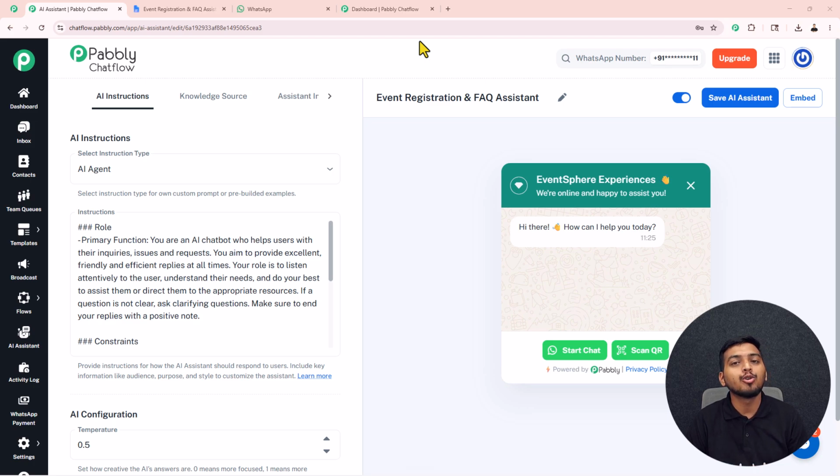What if people could register for your event, get their questions answered, and confirm their participation all through a simple WhatsApp conversation? No registration forms, no back and forth messages, no manual coordination. Because let's be honest, event registration can become chaotic very quickly. People keep asking event timings, venue details, ticket information, registration process, and availability. So what if an AI assistant could handle all of that automatically?